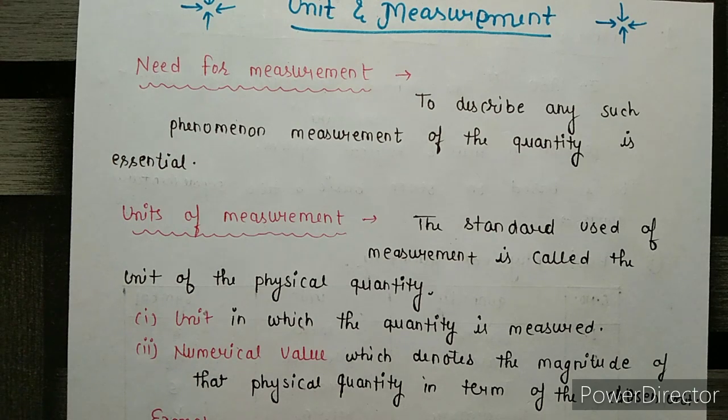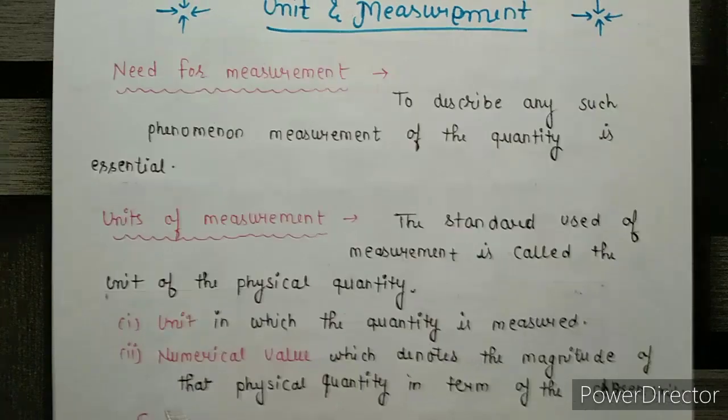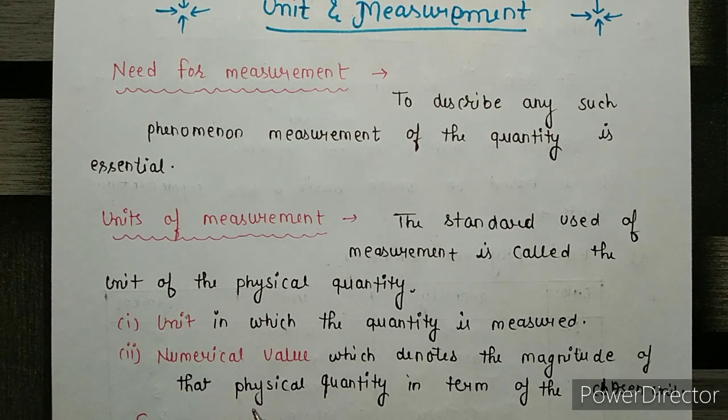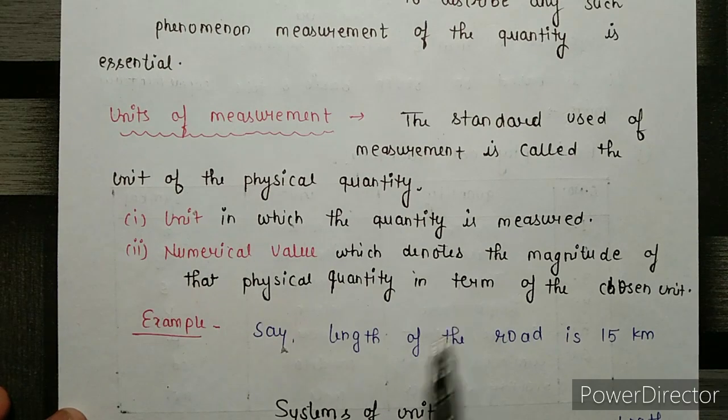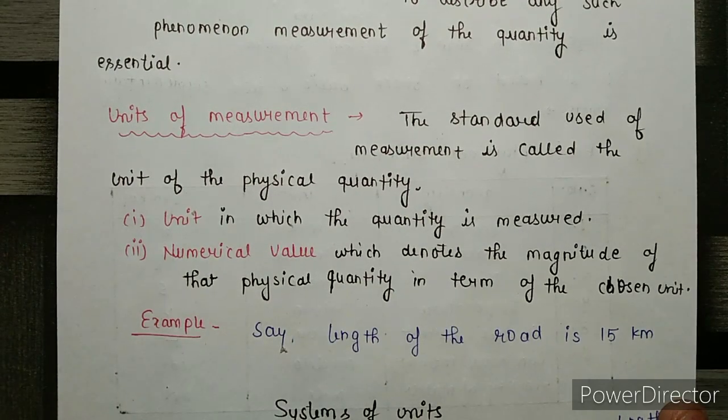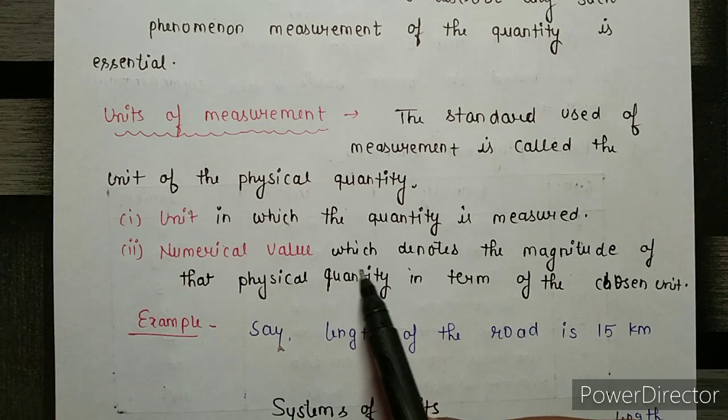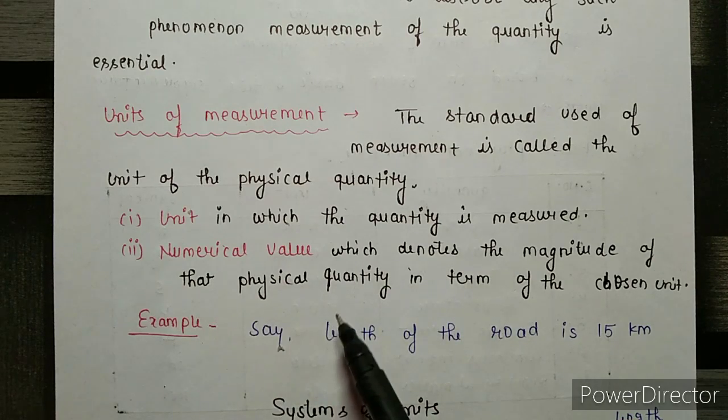Actually, a measurement is made of two things. First is unit and the second is numerical value. So the unit is that in which the quantity is measured, and the numerical value denotes the magnitude of the physical quantity.